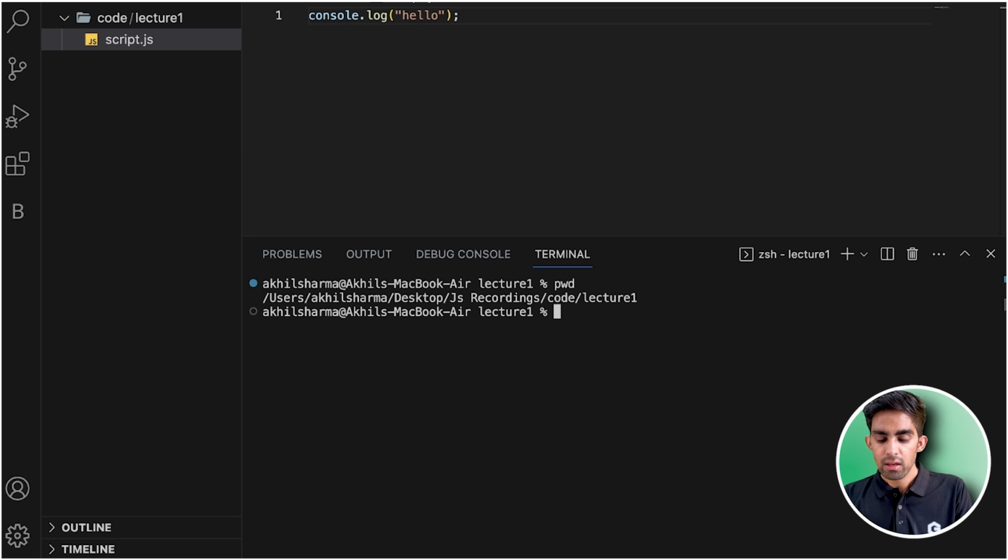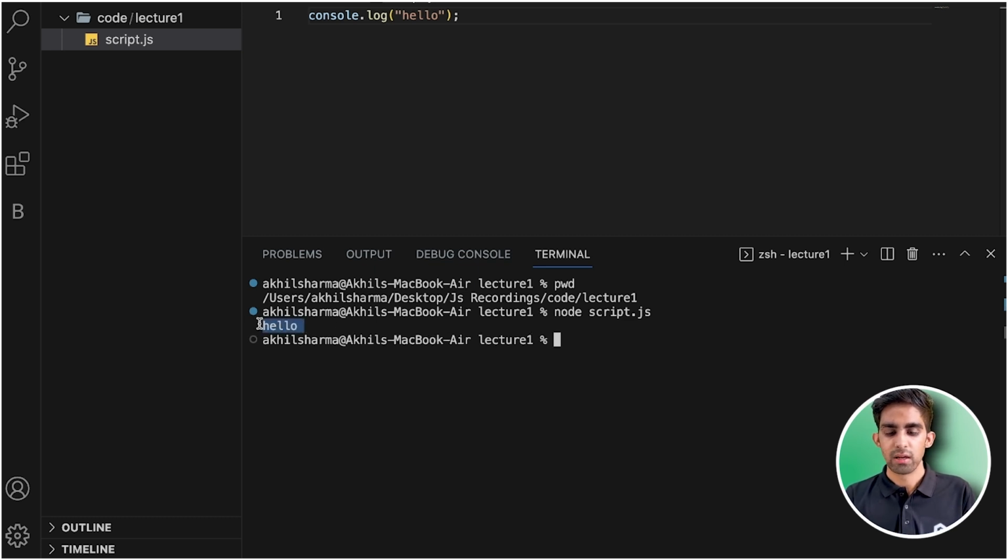That's great, team. Now how to execute our JavaScript file? It is going to be very easy. We just need to write node. I'm writing node here, team. And after node, I just need to write the file name. What is the file name, team? Script.js is my file name. Enter. What are you able to see, team? I'm able to see hello in my answer. That's it, team. For that, we needed to install Node as well.